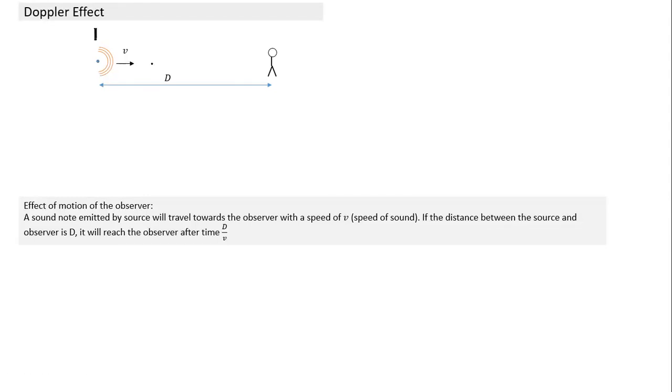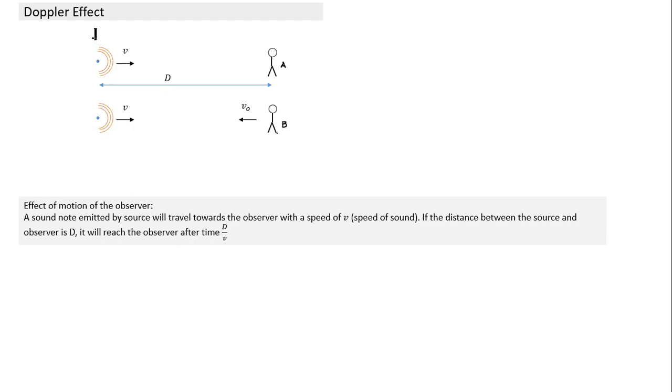Because that's the speed at which the sound note is traveling towards the observer. Now let's take the second case. In this case, what happens? The moment the sound note is created, this observer starts moving. Compared to this observer, who will hear the sound first? Will this person hear the sound first, or will they hear it at the same time, or will this second person hear it first? So there are two observers, one is at rest and the second is moving.